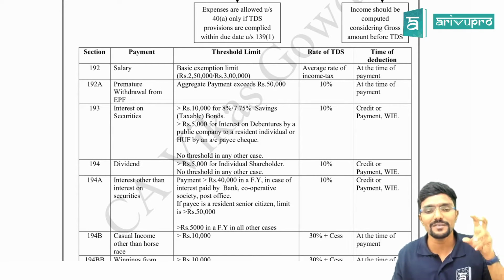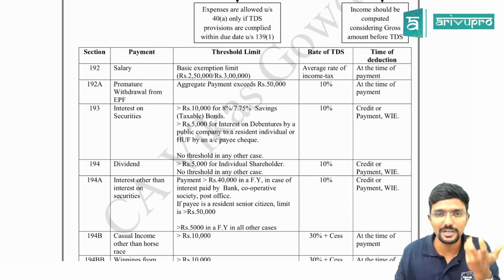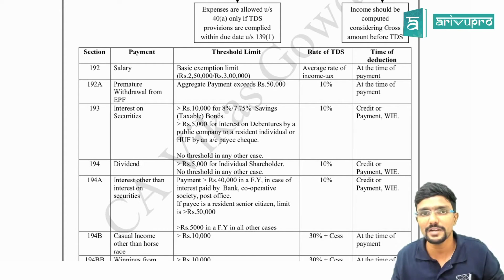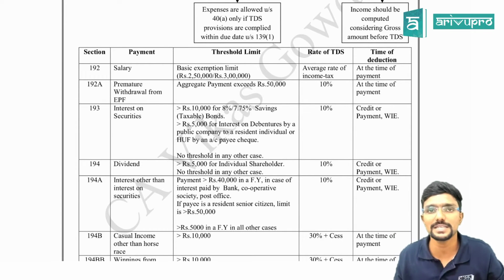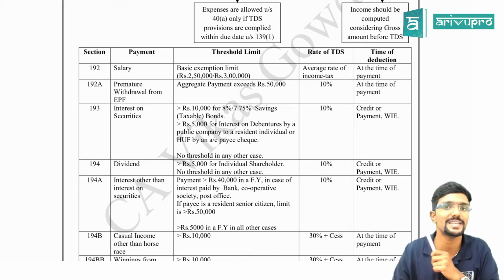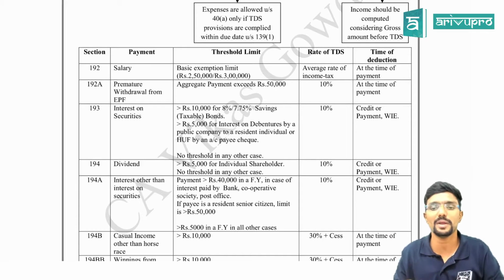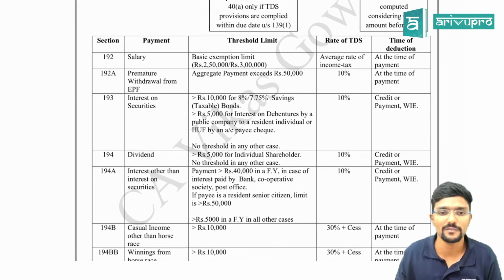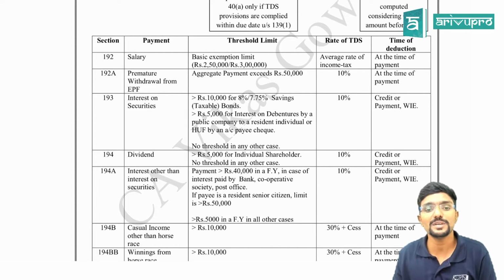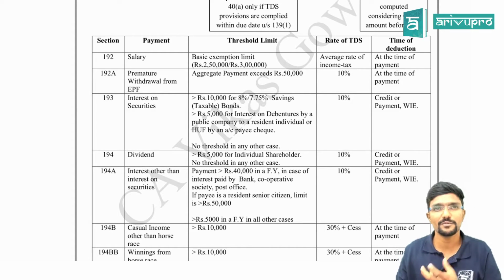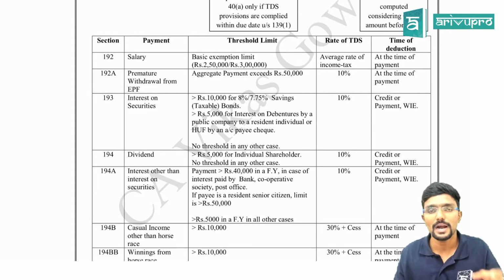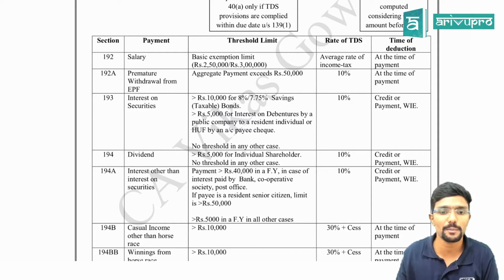Section 192 covers salary. The threshold is the basic exemption limit. So if your salary income is more than the basic exemption limit, then TDS will be deducted by the employer at the time of payment, at whatever rate is applicable for you. Then if there is any premature withdrawal of EPF, that is, within 5 years, and if the amount is more than 50,000, then 10% TDS will be deducted at the time of payment.